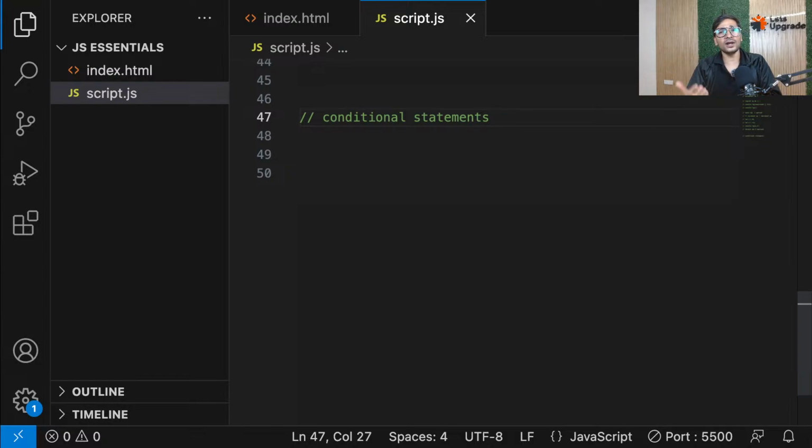The same thing happens in a lot of applications. This is just one example, guys. For example, there are some sites where you can only access them based on your age. If you're above 14, then you can access it. Otherwise, you can't. I hope you understand the point, everyone. These are only a few examples, but there are a lot of things that happen on websites where you want to perform some operation based on some conditions. Without that, you don't want to perform operations.